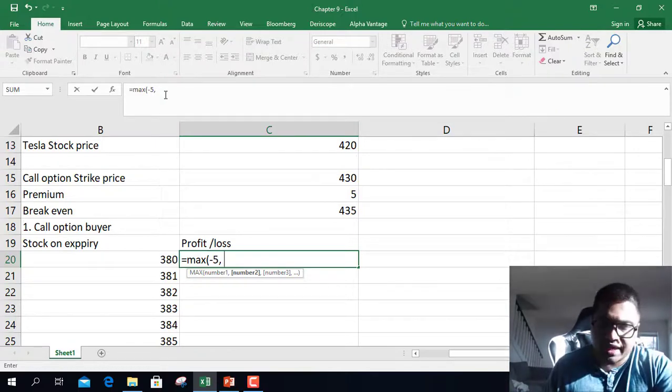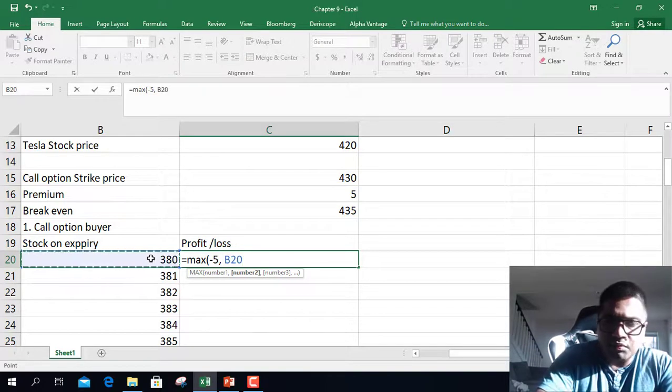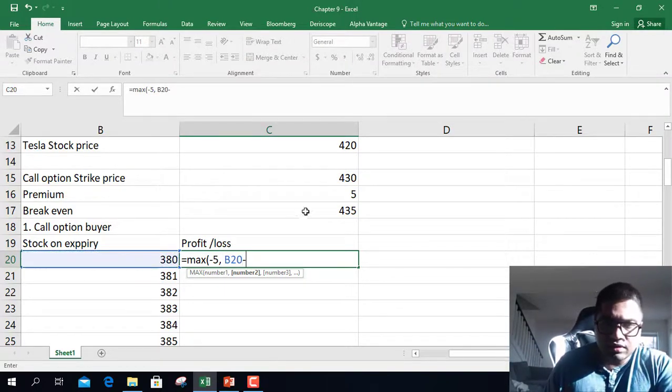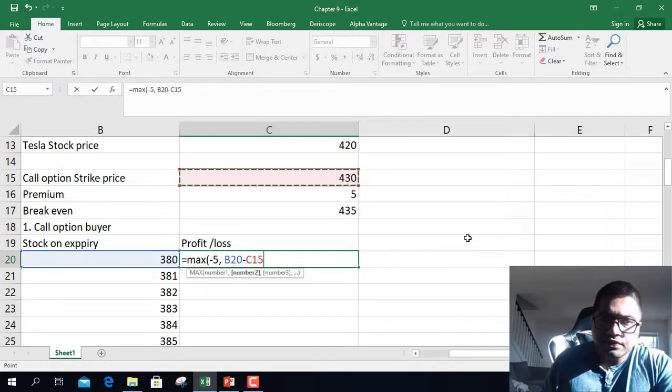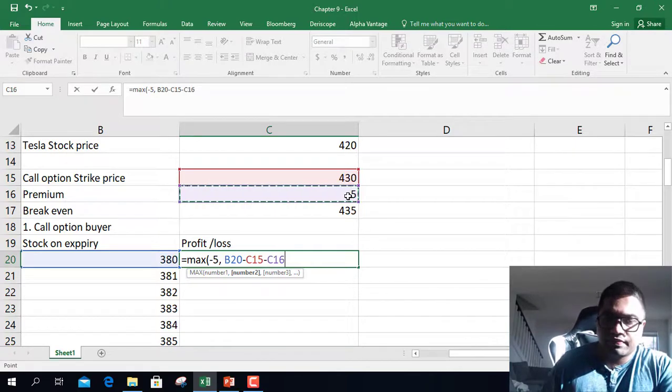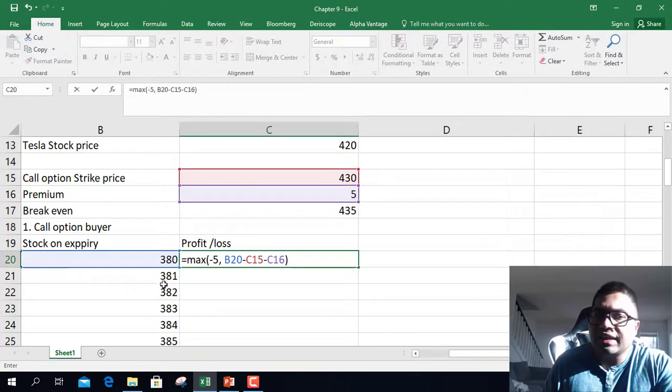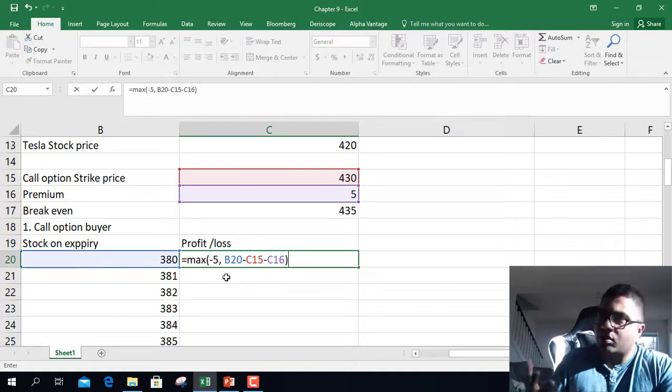The profit that you make is stock price minus strike price minus premium. So for calculating profit and loss on a call option, we always use the max function, because maximum loss you can suffer is $5. You cannot have a loss more than that.